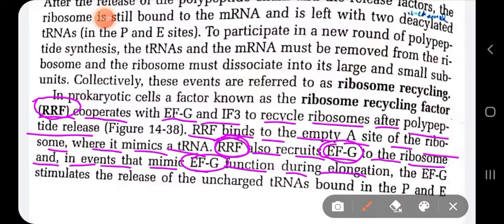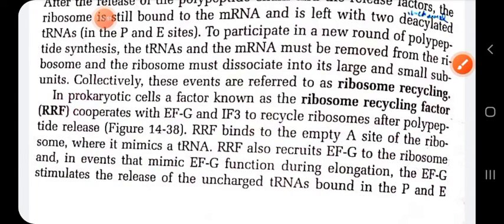EFG's normal function in elongation is the translocation of the ribosome, so that the A site becomes empty, allowing a new aminoacyl tRNA to come in during the elongation process. Here also EFG functions to cause the translocation process. The EFG then stimulates the release of uncharged tRNA bound in the P site and E site.